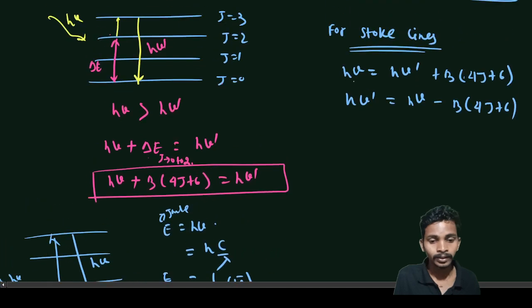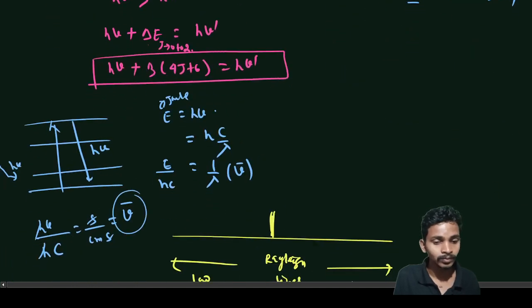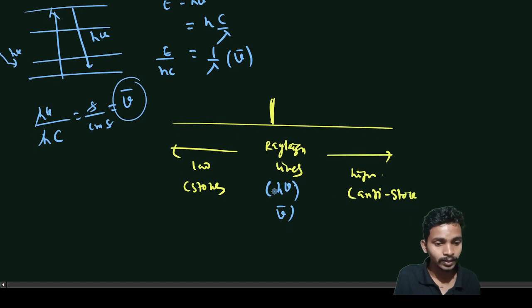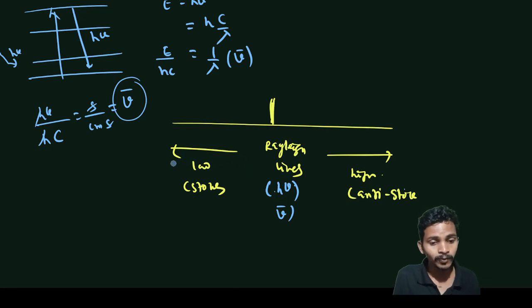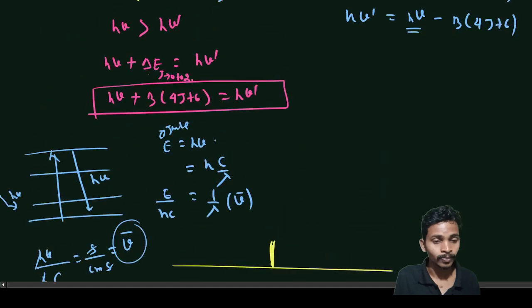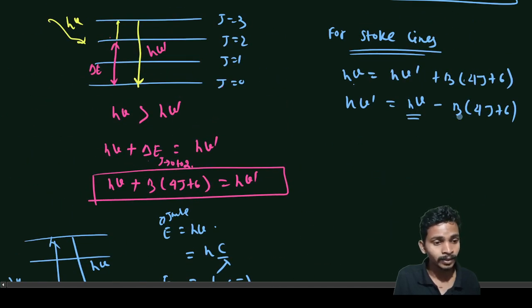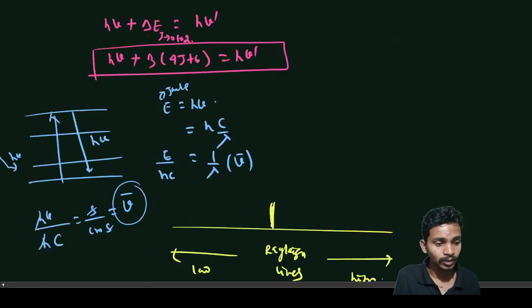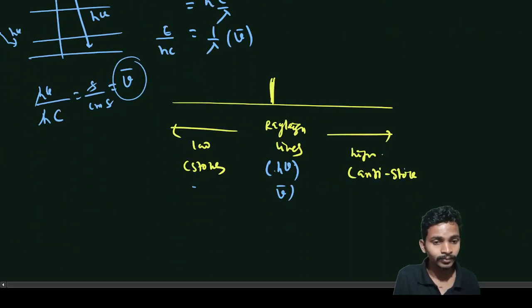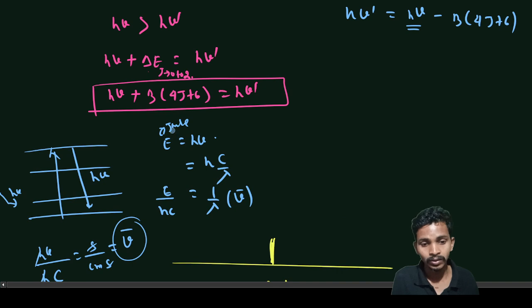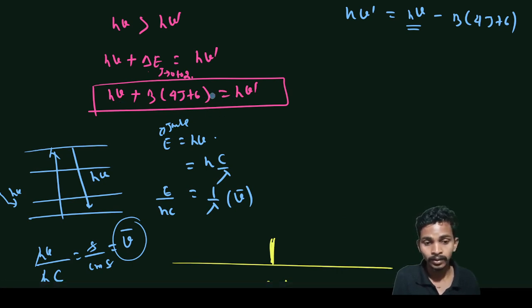Similarly, because I want this value, if you add it, then we get anti-Stokes. If you subtract it from this, then we get the Stokes. So if I subtract this value, these are the Stokes lines that you write here, and this is the anti-Stokes. Here also I want to put this value, and if I add this, then I will get anti-Stokes.